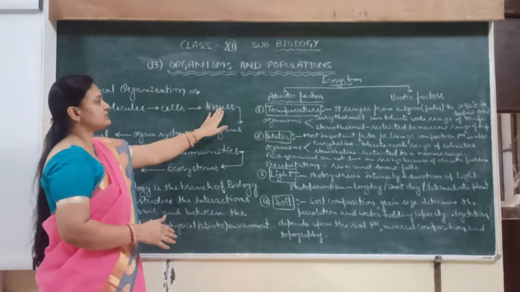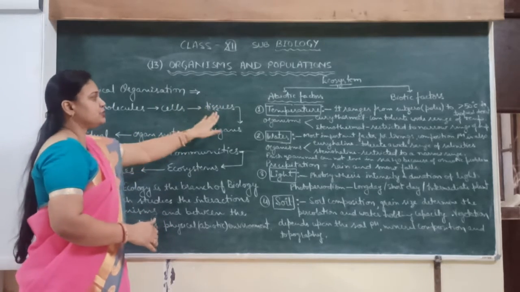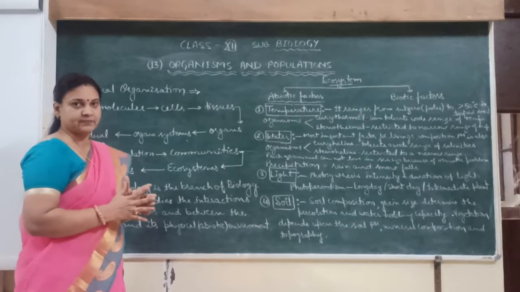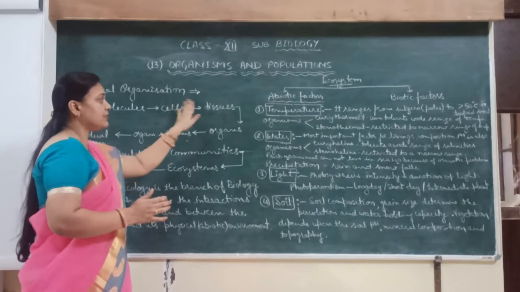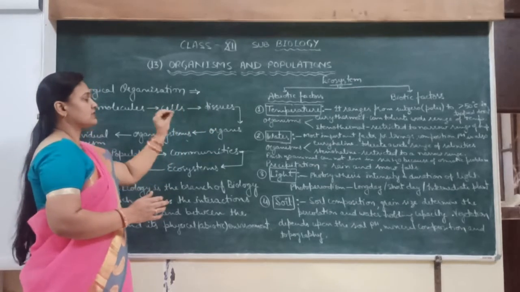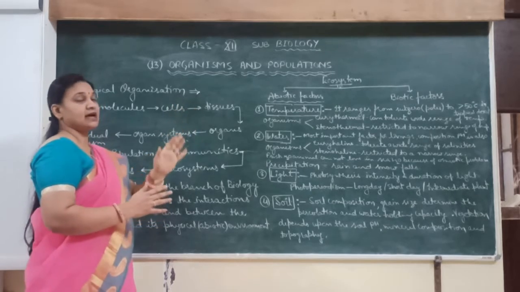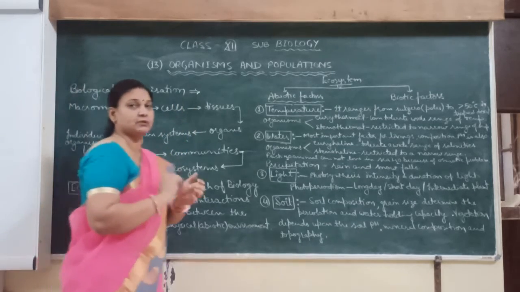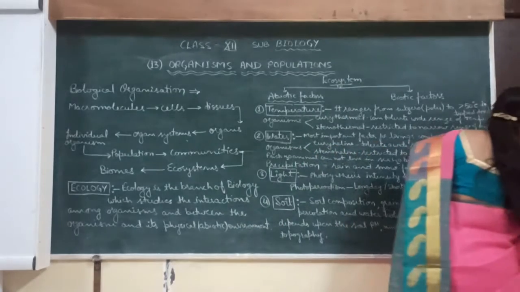Then the next level is tissues. Tissues are the group of cells. They are made up of many cells. But what is the condition? All the cells are originated from a single mother cell. What is the meaning of this?